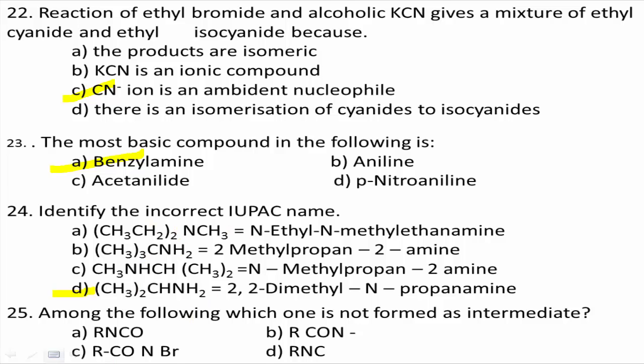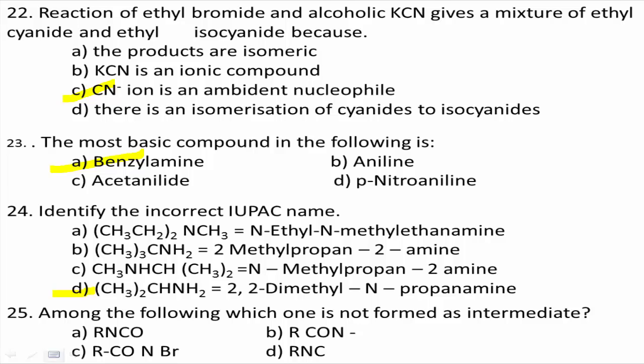Next, question number 25. Among the following, which one is not formed as an intermediate? Option A, RNCO. Option B, RCON minus. Option C, RCONHBr. Option D, RNC. These intermediates are usually observed in the Hofmann bromamide degradation reaction, which takes place in the presence of bromine and alkaline solution.